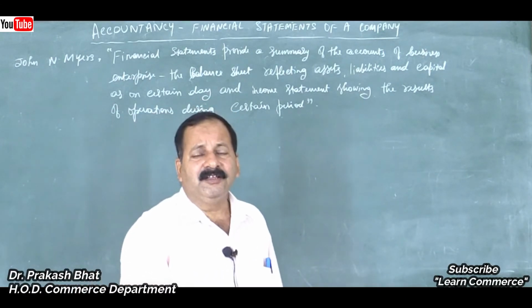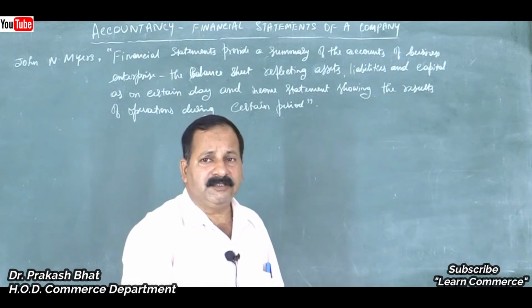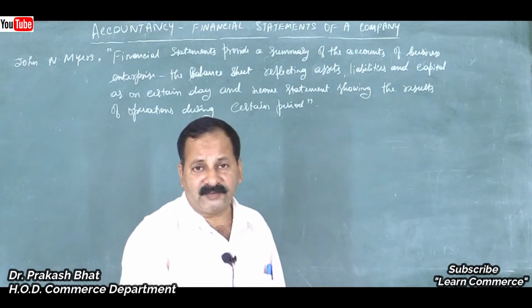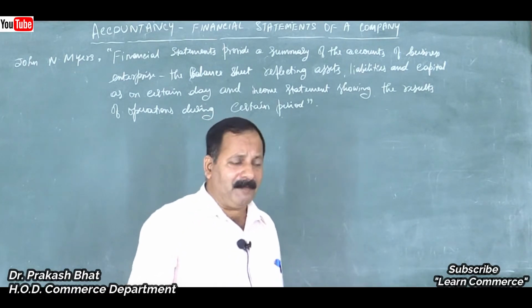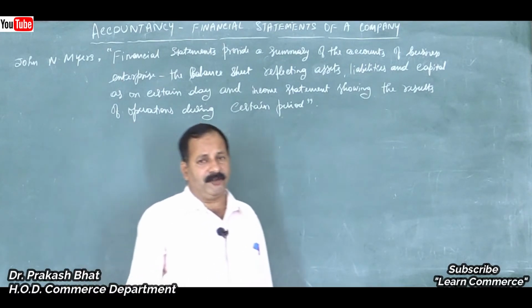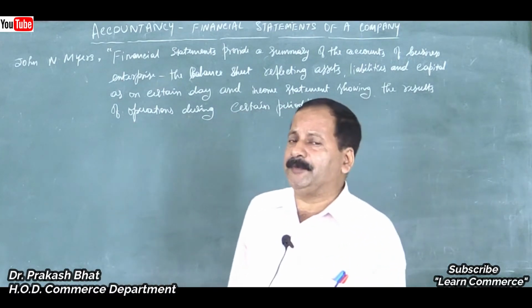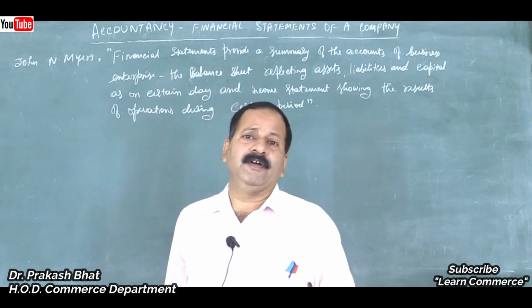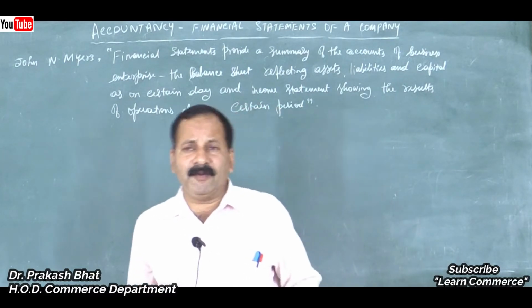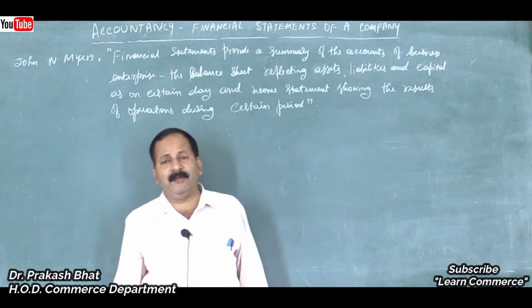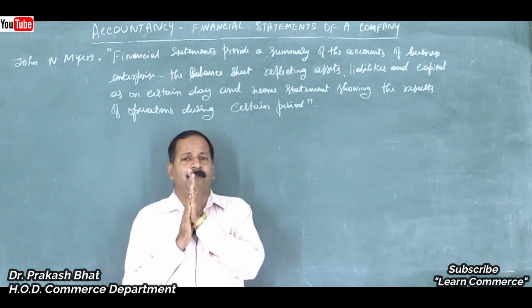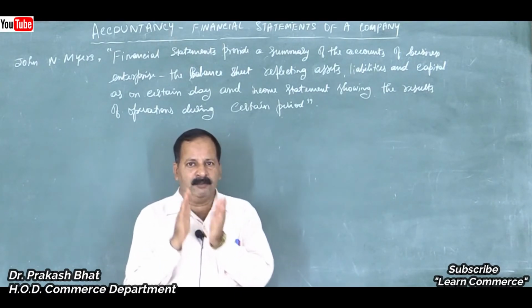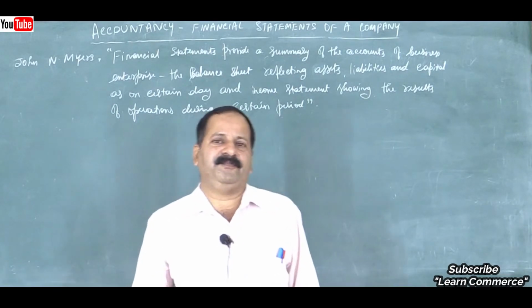So let us study the format given under the Companies Act 2013 for the statement of profit and loss and balance sheet. Well, before that we have to know the meaning and definition of financial statements. Financial statements are the statements which provide the final results of operation of a business enterprise. Whatever we did during a particular period of 12 months, we will study the results, that is the operational efficiency of the management, isn't it?